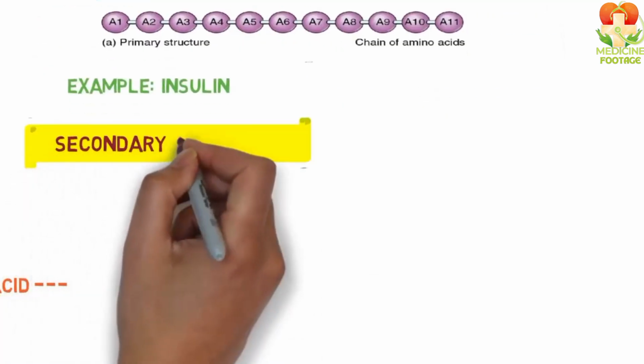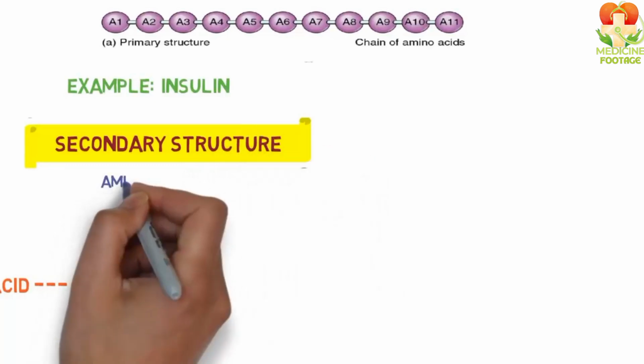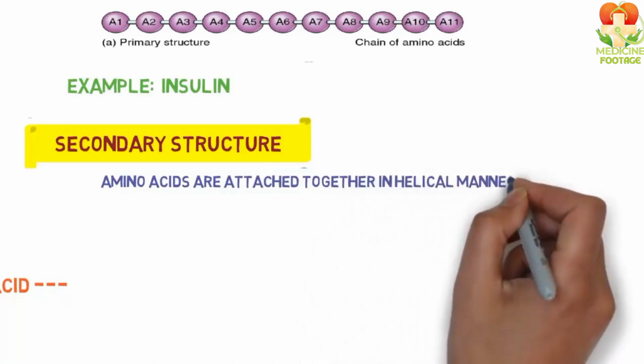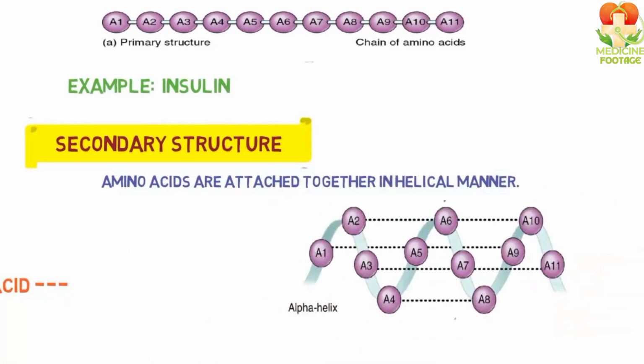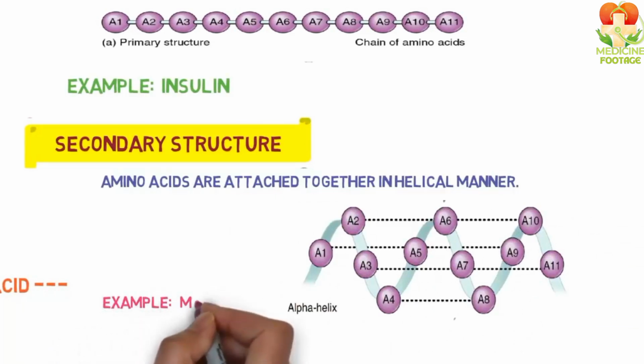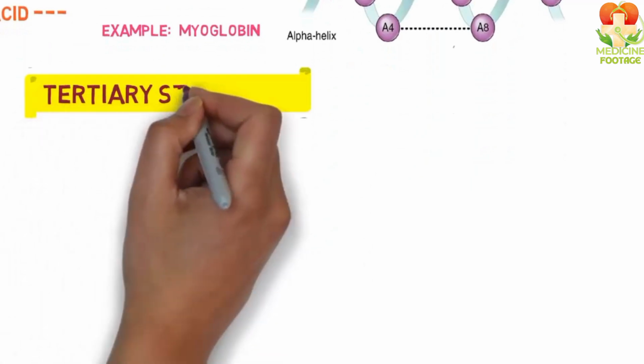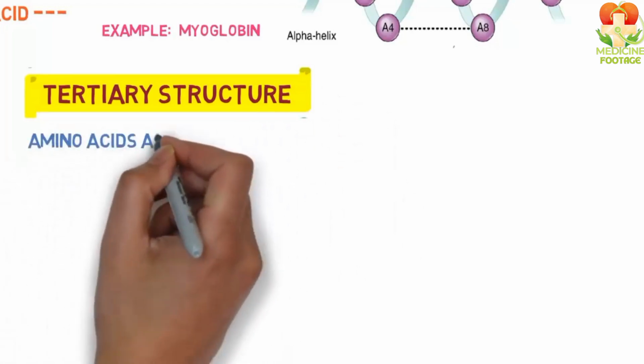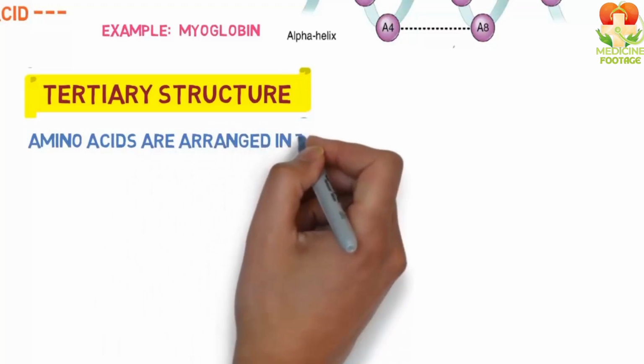Number 2, secondary structure. In this structure, the amino acid chain forms a helix or a spiral shape or a ladder-like shape. An example of this type of protein structure is myoglobin. Number 3, tertiary structure. This structure is three-dimensional, where the amino acid chain folds in all directions.